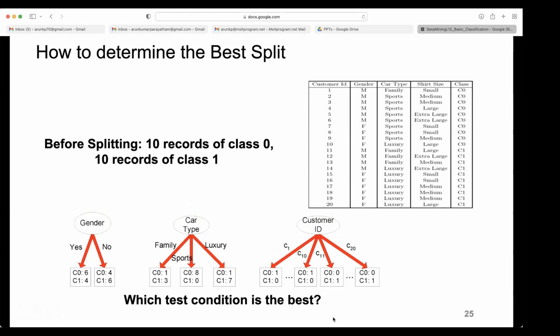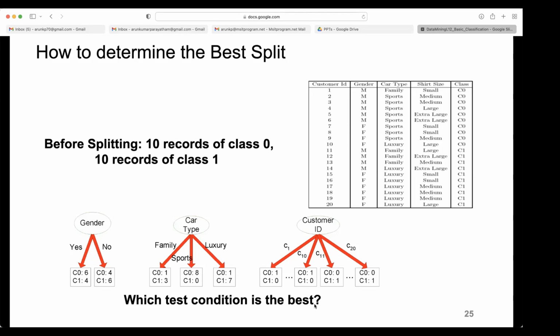What about customer ID? Customer ID won't repeat, so you need to take all 20 branches, and each leaf node will have only one record. But this is meaningless because a new object will not come with the same customer ID, so you cannot traverse this tree at all. That is the problem. Some attributes are not to be considered for tree building, ID columns particularly, because IDs vary. You cannot generalize IDs to new objects.